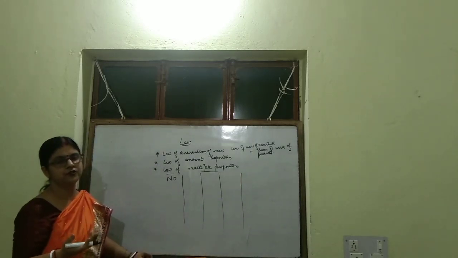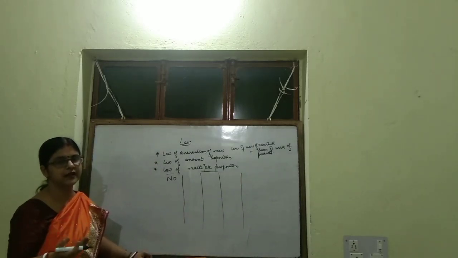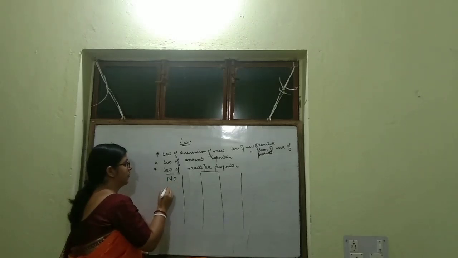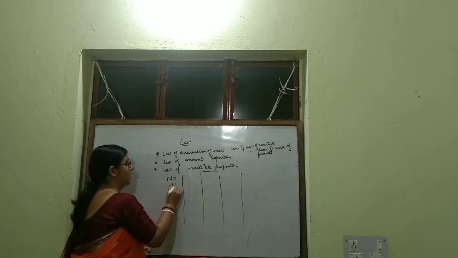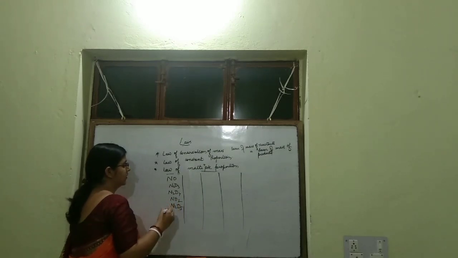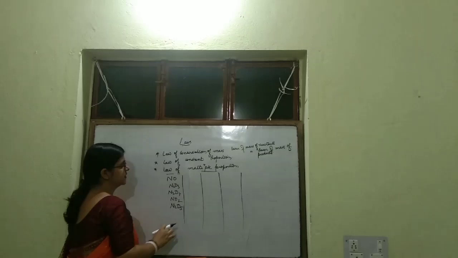In different ratios, nitrogen and oxygen combine and form a variety of compounds. Suppose nitrogen and oxygen are combining to form NO, then N2O3, then N2O4, then NO2, then N2O5. I have taken all these.